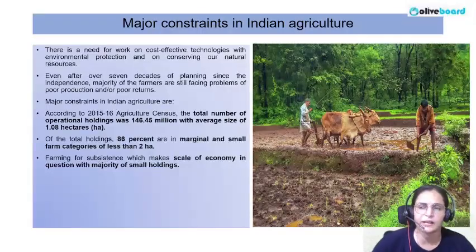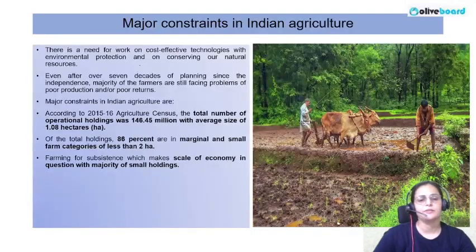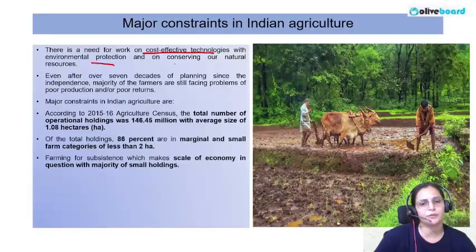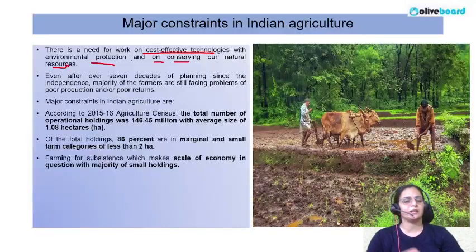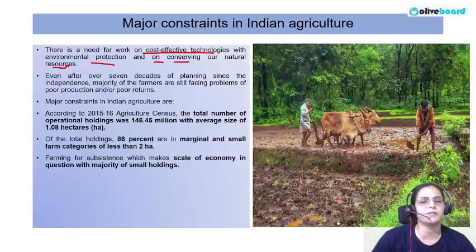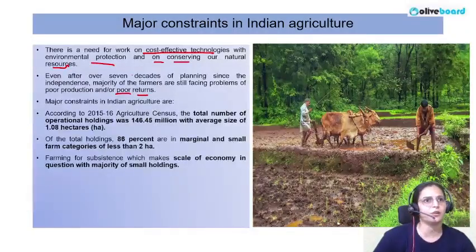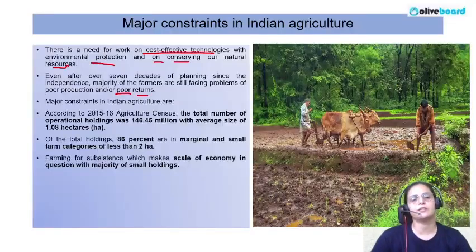There is a need that your work will give you enough to satisfy all your regular needs. So there is a need for cost effective technologies with environmental protection and for conserving our natural resources. Even after over 7 decades, we planned a lot of changes in this sector after independence, but still we are facing a lot of challenges. The majority of the farmers are still facing problems of poor production or poor returns.